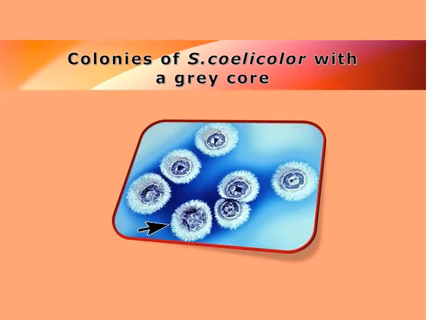Now coming to a unique group of organisms which is not bacteria but very close to bacteria, represented by these grey colonies of Actinomycetes or Streptomyces.